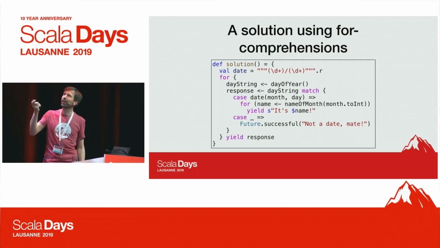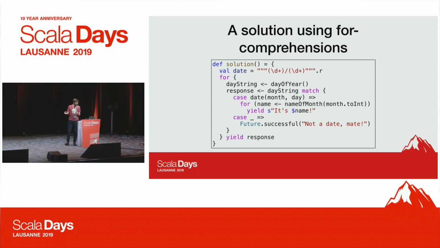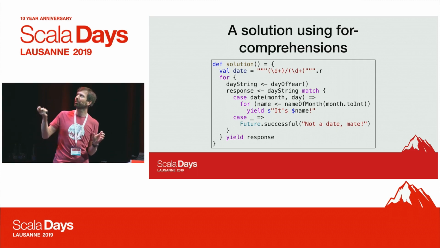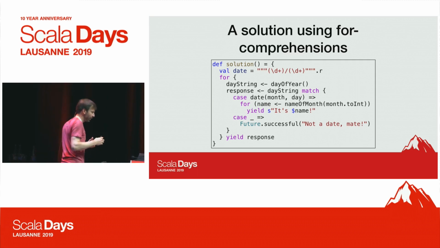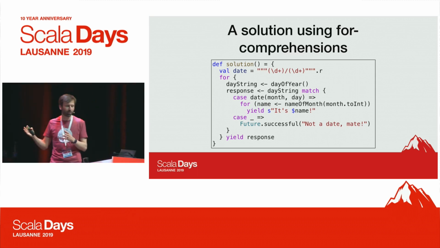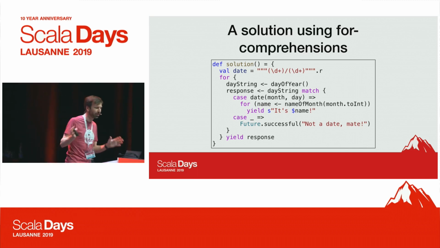So basically, we have our regex here, and now we go ahead and say, when dayOfYear completes, when that future is completed, we have a day string, and we can match on that string against our regex and extract the month. And what I didn't mention before is the other constraint: we need to use the name of month, and that's another method that returns a future. Imagine you're composing more complex things, and you call into services and whatnot. Then futures are really everywhere. That's what we're trying to simulate.